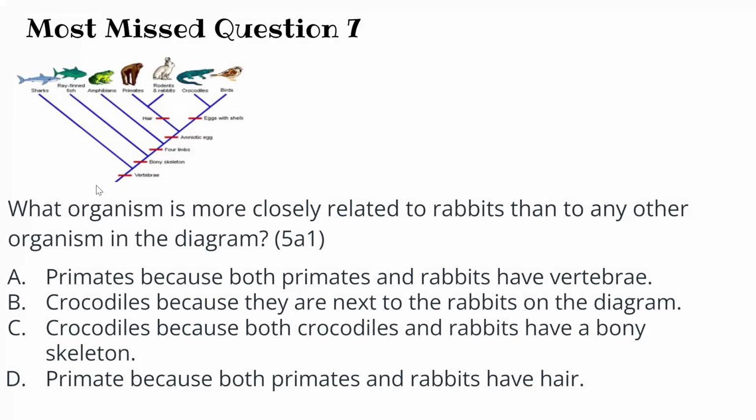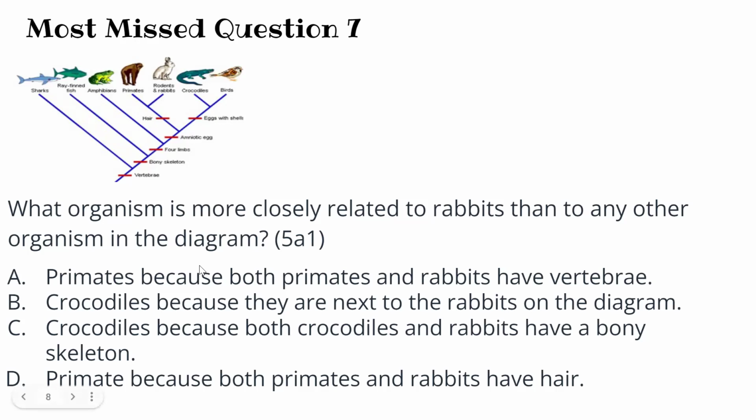Here you have a branching tree diagram. Which organism is more closely related to rabbits? Okay, so here we have the rabbits. As you know, in this branching tree you have the common ancestor, and then you have these different evolutionary organisms and these traits. These are the traits that give rise to different species. Now, we want to know about the rabbits. So here you have the rabbits and rodents, the primates, and the crocodiles.